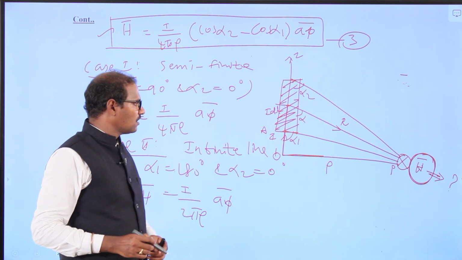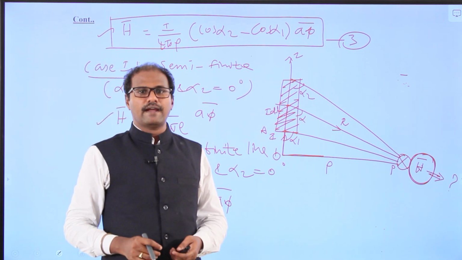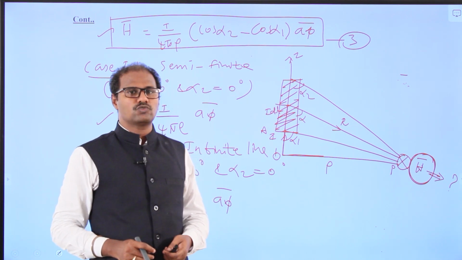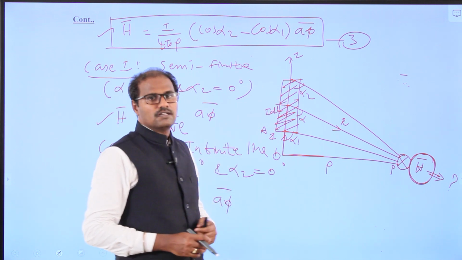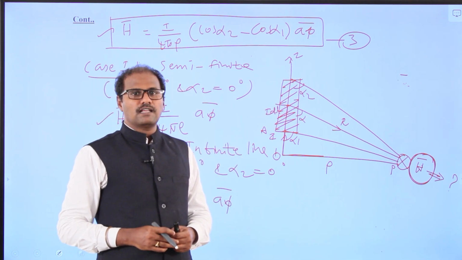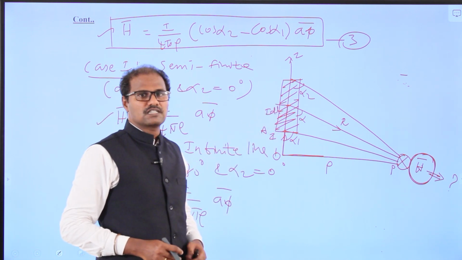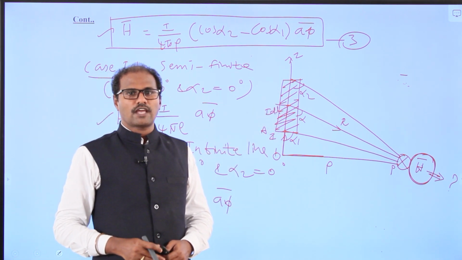So far, I covered how to calculate the magnetic field intensity H at point P with distance R, by using a finite filamentary conductor A to B with the angles alpha 1 and alpha 2. Thank you so much.